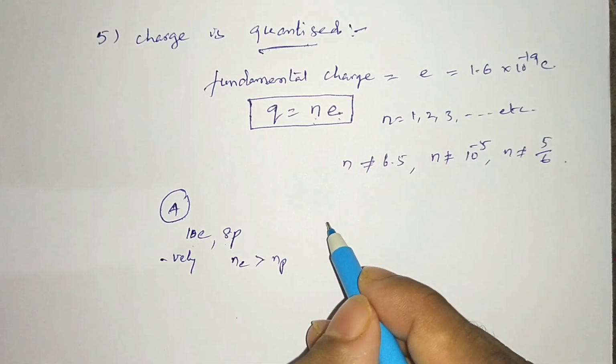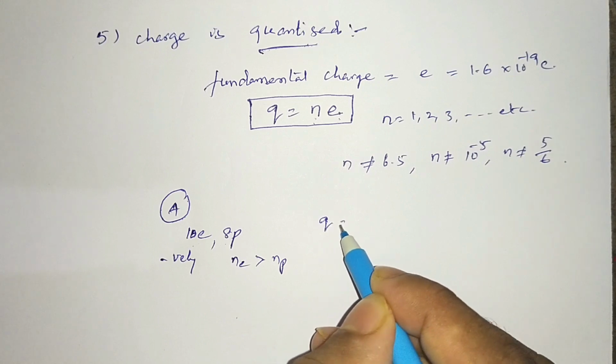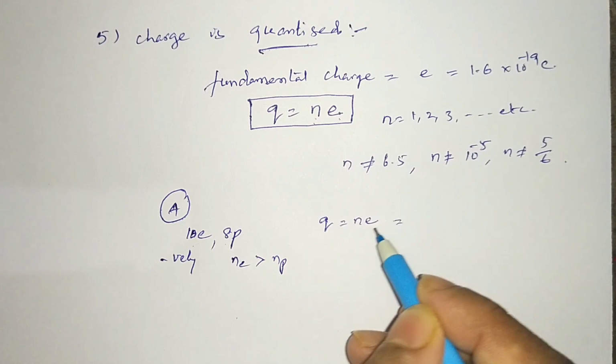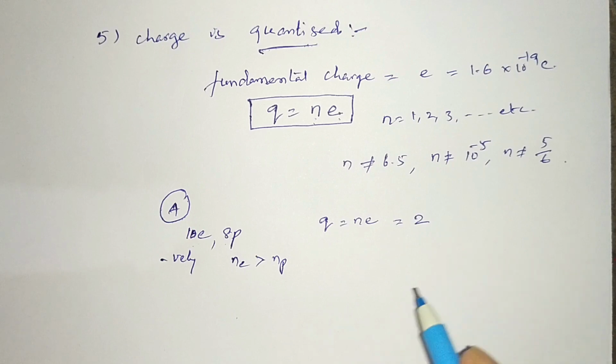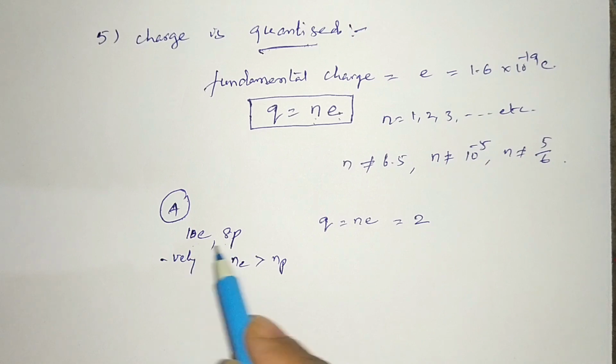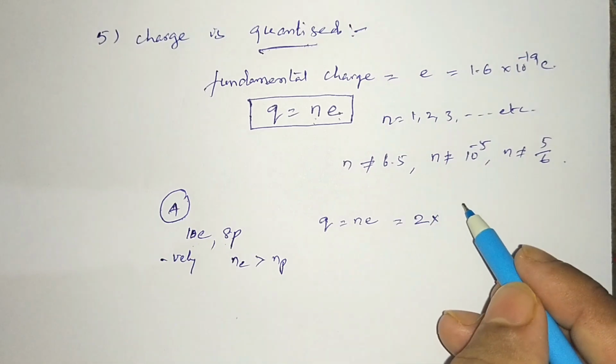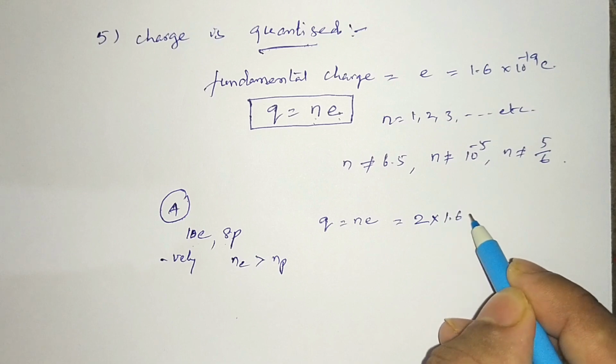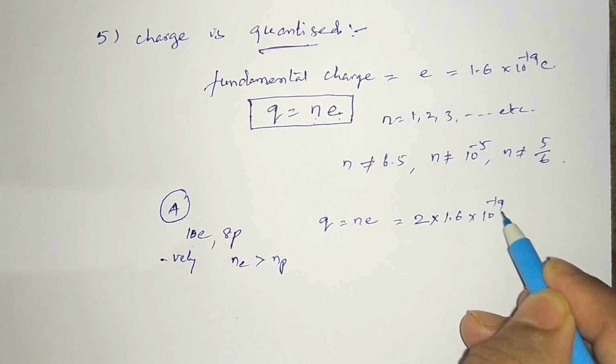So how much is the charge on this? Use the equation Q is equal to ne. n is how much, sir? 2. The excess number of electrons or excess number of protons we take as n. Here the excess electrons are 2, so 2 into the fundamental charge 1.6 into 10 power minus 19 coulomb.